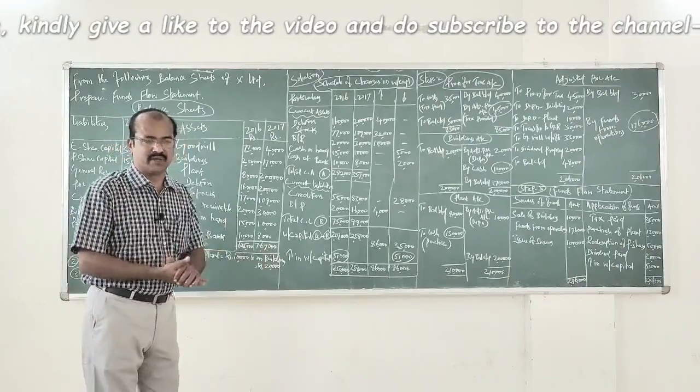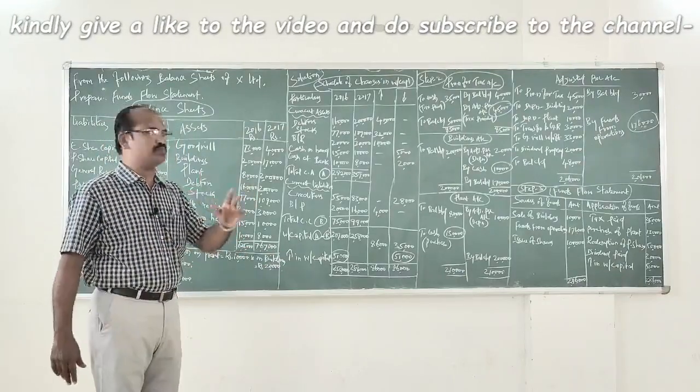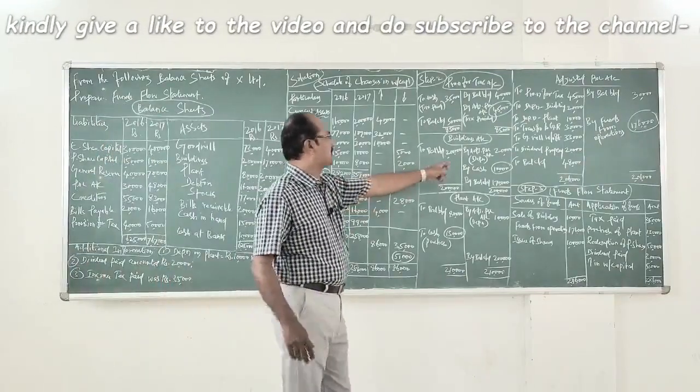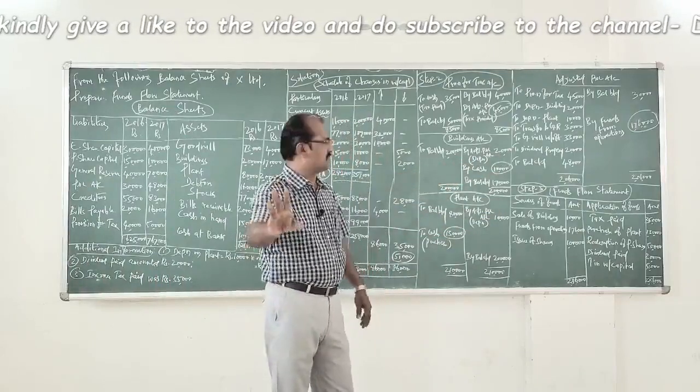What is the journal entry for it? Adjusted profit and loss account debtor in the name of depreciation to building. Look at it, by adjusted profit and loss account 20,000, within brackets what I have written, depreciation.